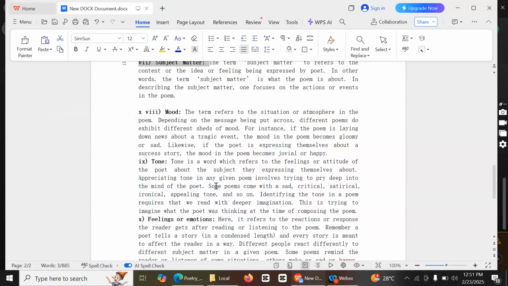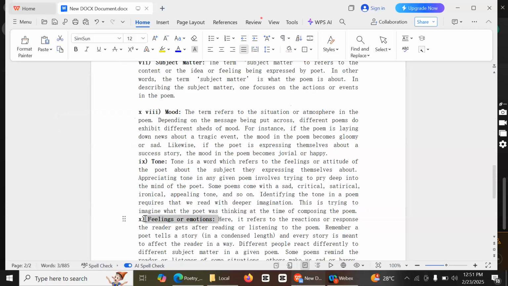What were his or her feelings? This is the tone of the writer. It is different from the emotions, feelings or attitudes, which refer to the reader.